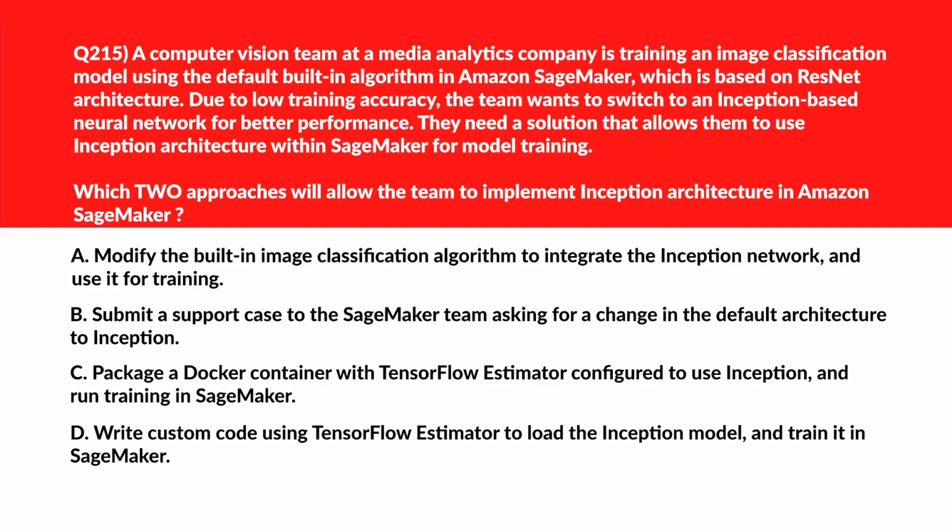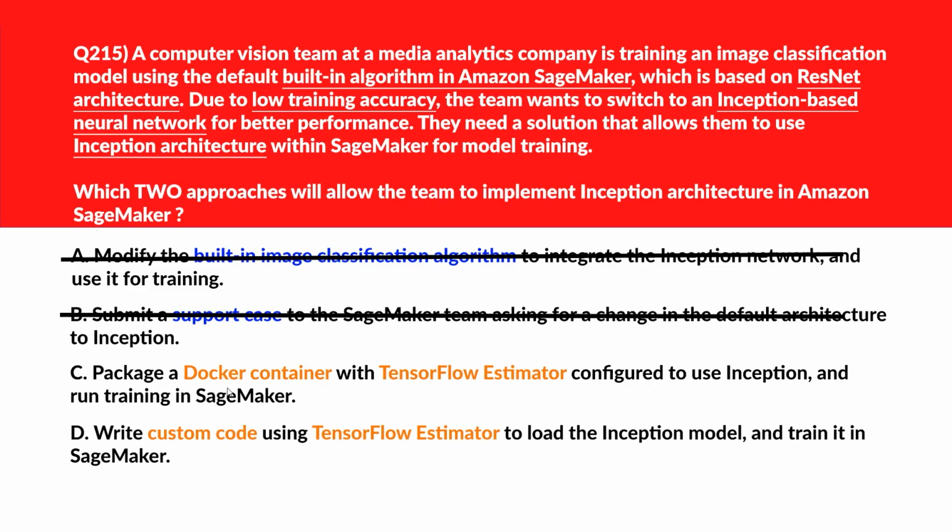Alrighty, this is a multiple choice question. We need to select two correct answers. Option A says modify the built-in image classification algorithm to integrate the inception network and use it for training. Built-in algorithms are not designed for architecture-level modification. Incorrect. We'll move to B. Option B, if you look, submit a support case to the SageMaker team asking for a change in the default architecture to inception. Support cases don't modify default algorithms or enable architecture changes. Well rejected. We'll move to C.